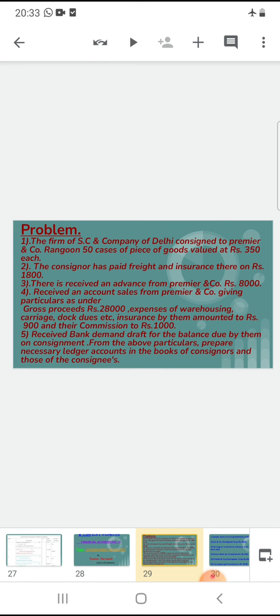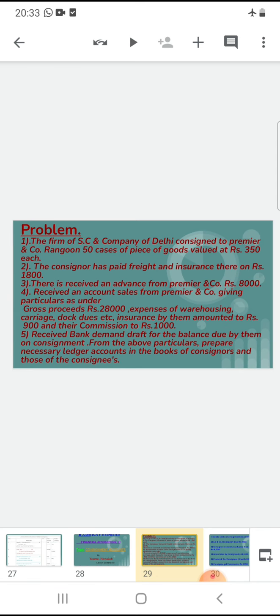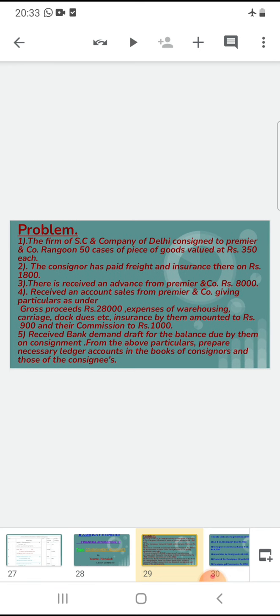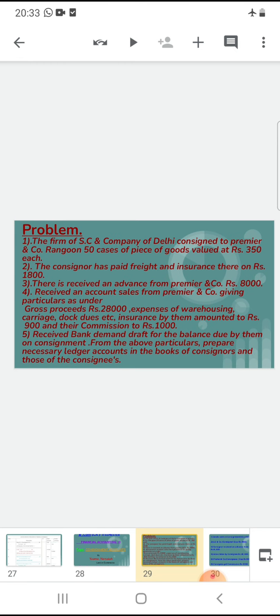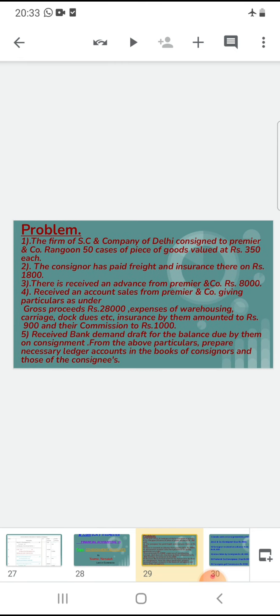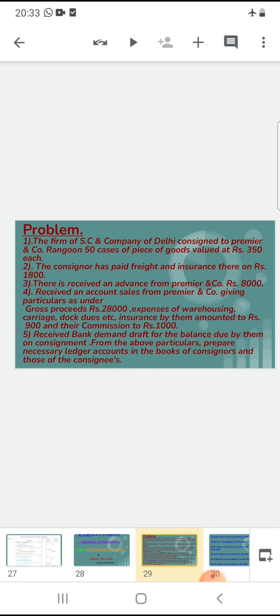The next one is received bank demand draft for the balance due on consignment. The remaining balance is sent by the consignee to the consignor through a demand draft (DD), along with the account sales.